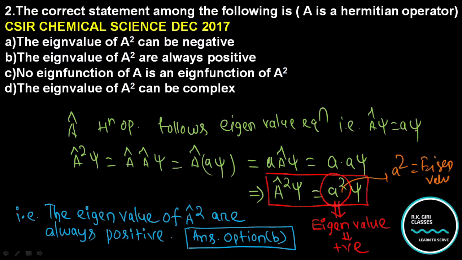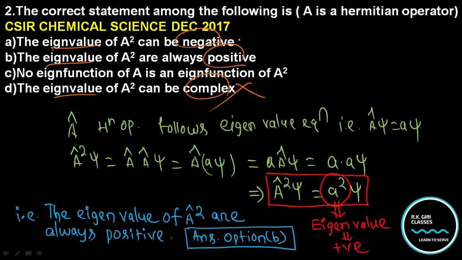Now the question is whether this eigenvalue can be negative, can be positive, or can be complex. This is a very confusing question, but just simply focus on this eigenvalue: negative, positive, or complex. Complex is the wrong answer. And negative, how can it be negative? Because this is a square, and a square always gives a positive quantity, so negative is also wrong. This is the correct answer, option B.